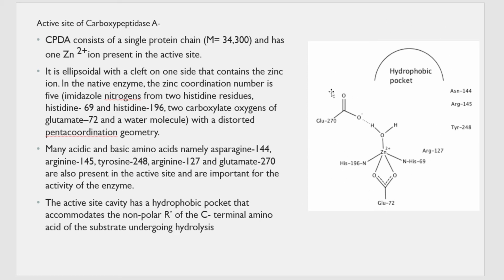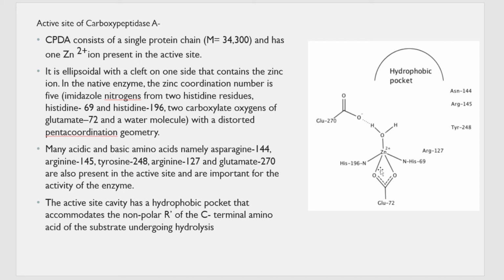So this is how the structure looks. It consists of a single protein chain and its molecular weight is around 34,300 Dalton. And what is the metal that is present in this protein? That is zinc in the form of Zn2+.